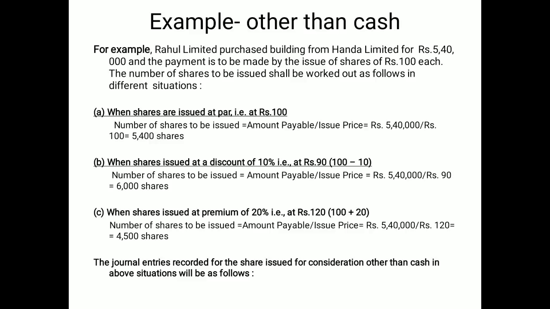So the number of shares given to the vendor is 5,400. Now case number 2 is at discount. So 5,40,000 is divided by the discounted value: face value 100 minus 10, that is 90. It means 6,000 shares are given. Next, when shares are issued at premium, a 20% premium on the face value is rupees 20, that means 100 plus 20, the value is 120. So 5,40,000 divided by 120 gives 4,500 shares.